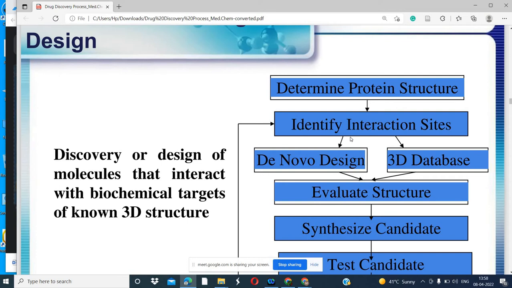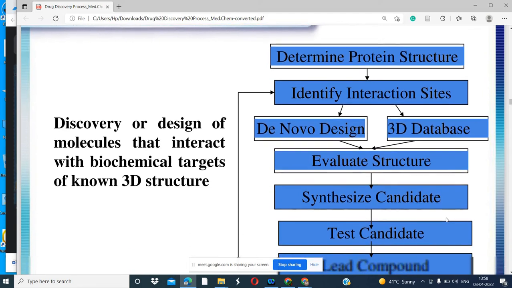So it will be easy to use the computational tools, and it will be cheap. There is no cost for that. You can use your computational resources for the evaluation of the structure. This will minimize the cost, because if you are creating different molecules in the laboratory, then it will cost high. Initially you should not synthesize the molecule in the laboratory. First you do the evaluation: you create your molecule in the computer, then you evaluate those structures, then only you should proceed to laboratory synthesis. Okay, this is what is happening here.